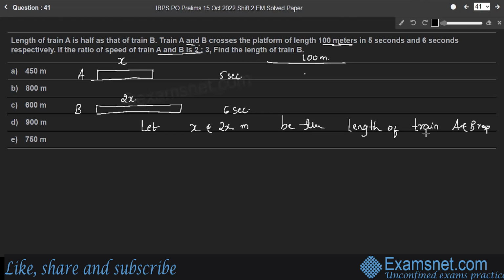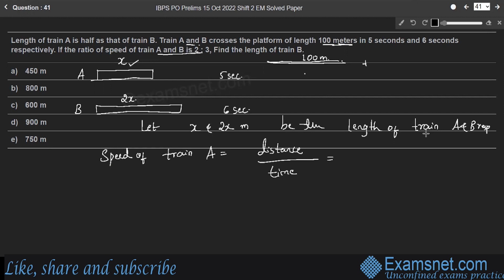So the speed of train A is equal to the distance covered by train A divided by time. So what is the distance covered by train A? The train has to cover the platform length of 100 meters plus its own length. So while covering the complete platform, it has to cover its own length also.